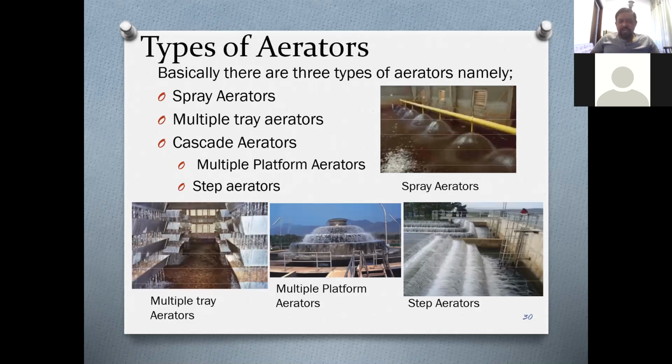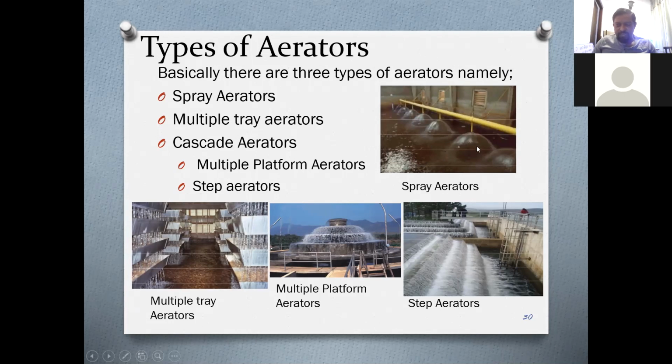Then there are types of aerators. Basically, there are three types of aerators: spray aerators, multiple tray aerators, and cascade aerators. The cascade aerators can be classified into two. One type is multiple platform aerators. The other type is step aerators. Now, in spray aerators, as you can see here in this image,